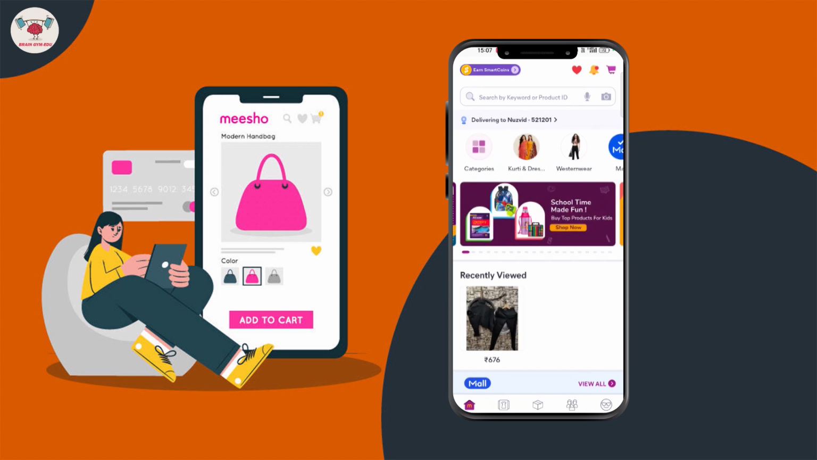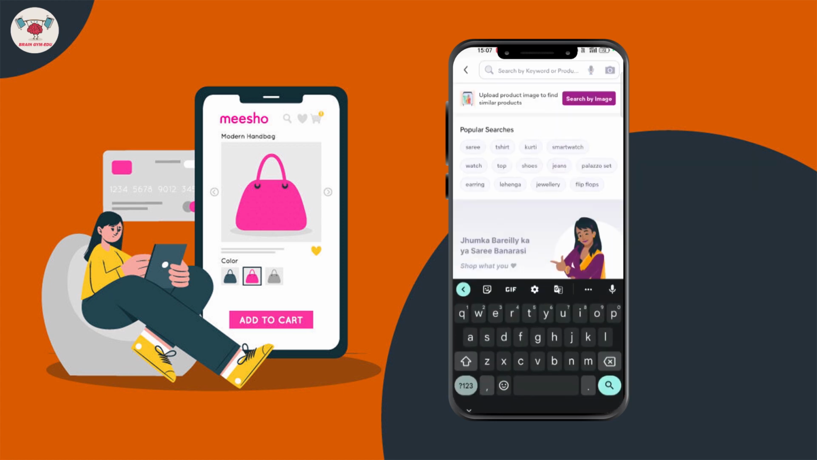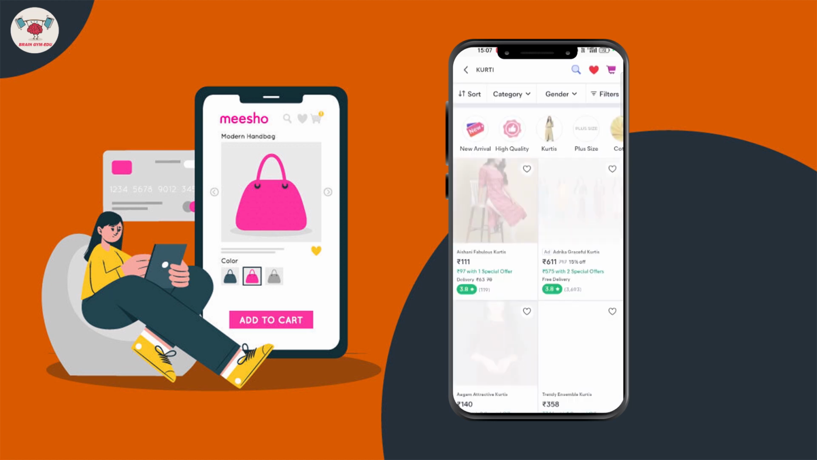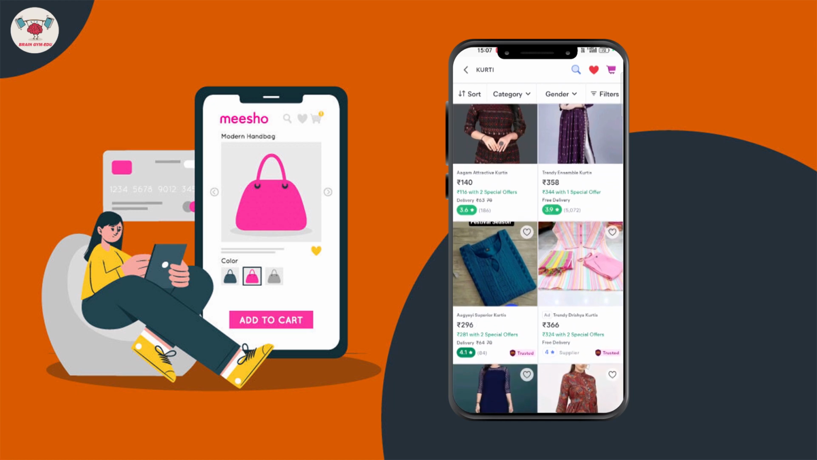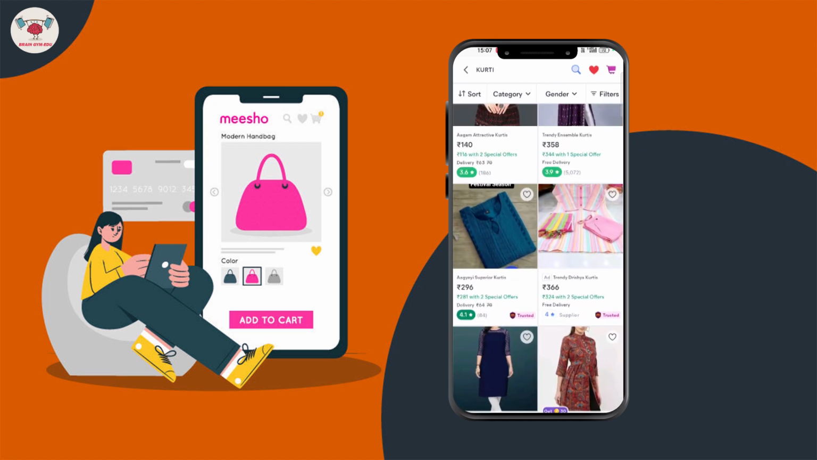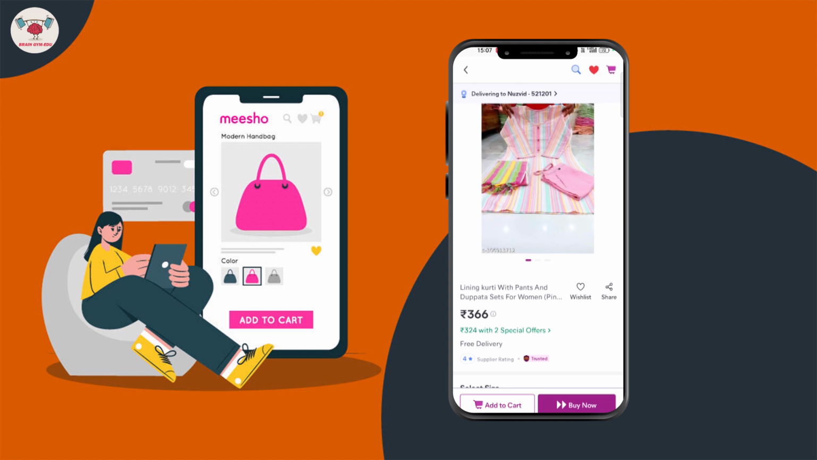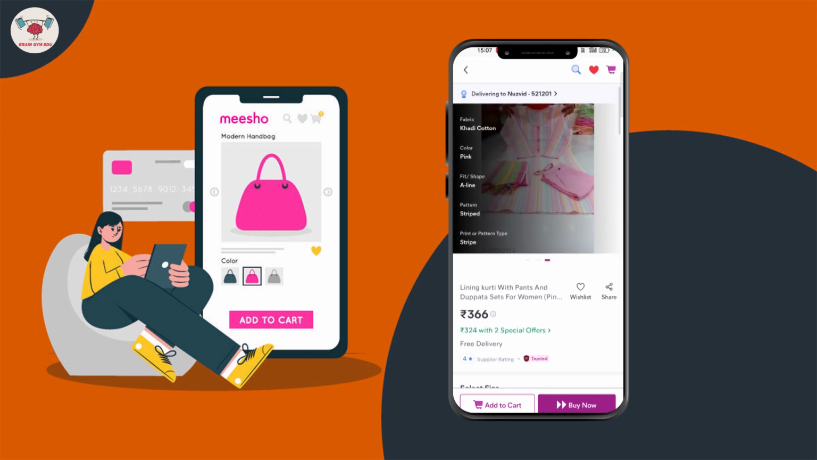So we need to go to the home page and search by keyword or product ID. Commonly, we just search for a thing. I will go with kurti. Yes. The main thing is Meesho provides products at a very low cost. These are all the products, and I will choose this one.